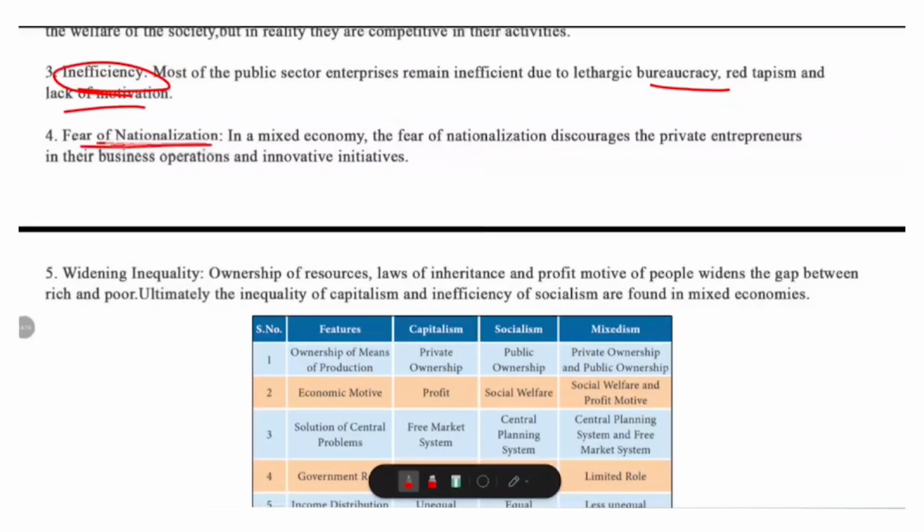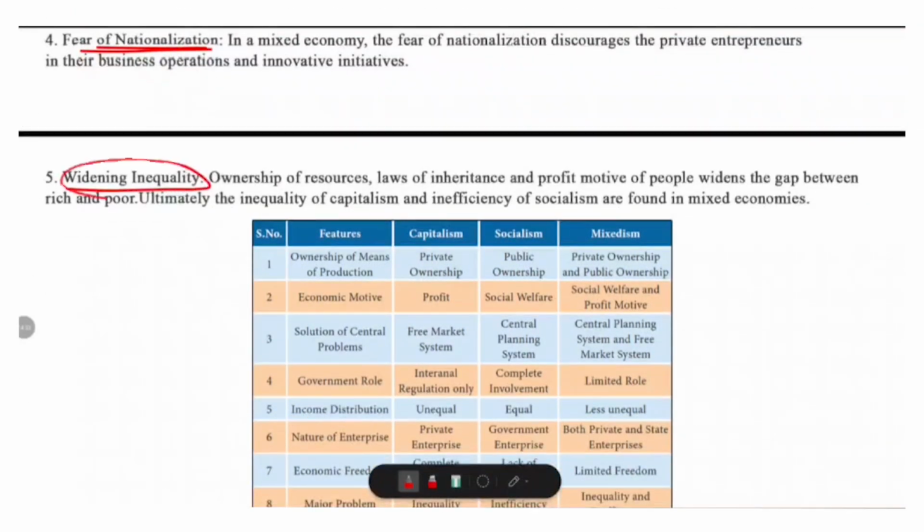Now, fear of nationalization. Private entrepreneurs may fear that the government could take over their business, and this discourages investment and innovation. Entrepreneurs may become cautious and avoid risk, slowing economic progress. Then, widening inequality, and this is the last demerit that we want to study. So, despite government intervention, private ownership, inheritance laws and profit motive can still create wealth concentration. Mixed economies often inherit inequalities from capitalism while also facing inefficiency issues of socialism. So, the rich may get richer while inefficiencies persist in public sectors.